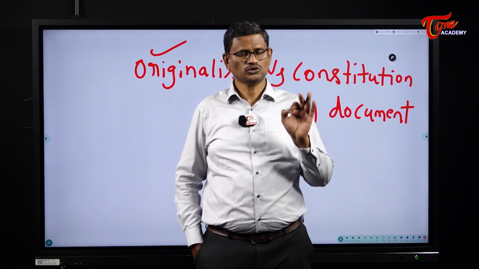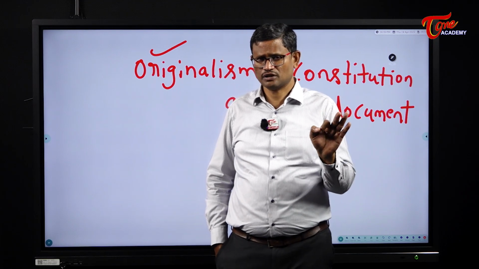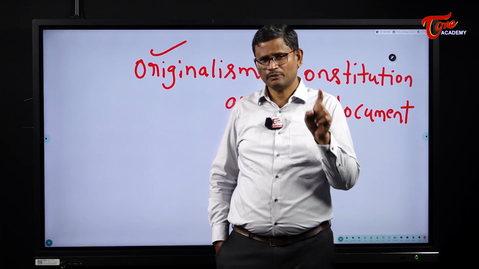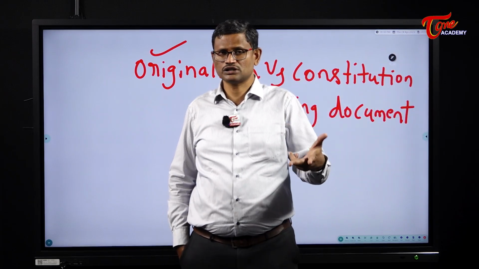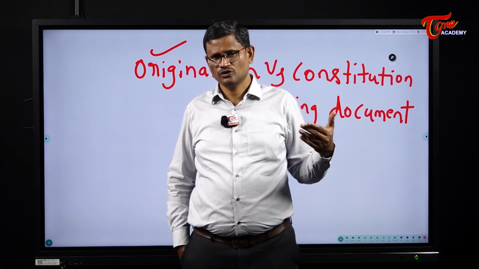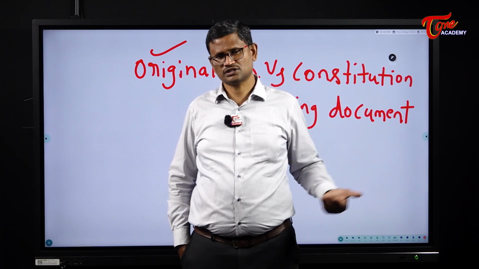For example, today, if we try to interpret the provisions of the Indian Constitution on the basis of what the framers of the Indian Constitution believed in, then that is called originalist interpretation. That's how the Supreme Court does it in the United States of America.